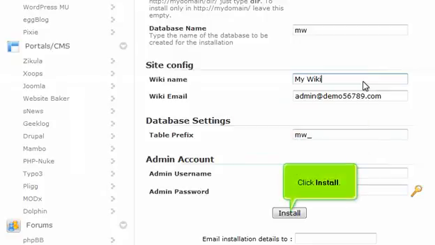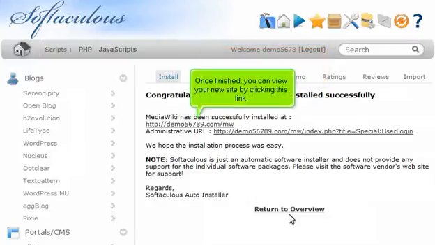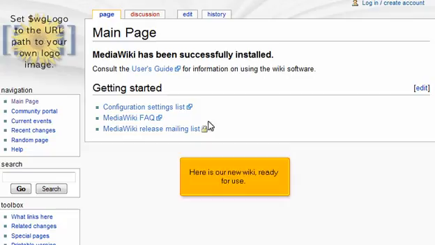Click Install. After a moment, the software will be installed. Once finished, you can view your new site by clicking this link. Here is our new wiki, ready for use.